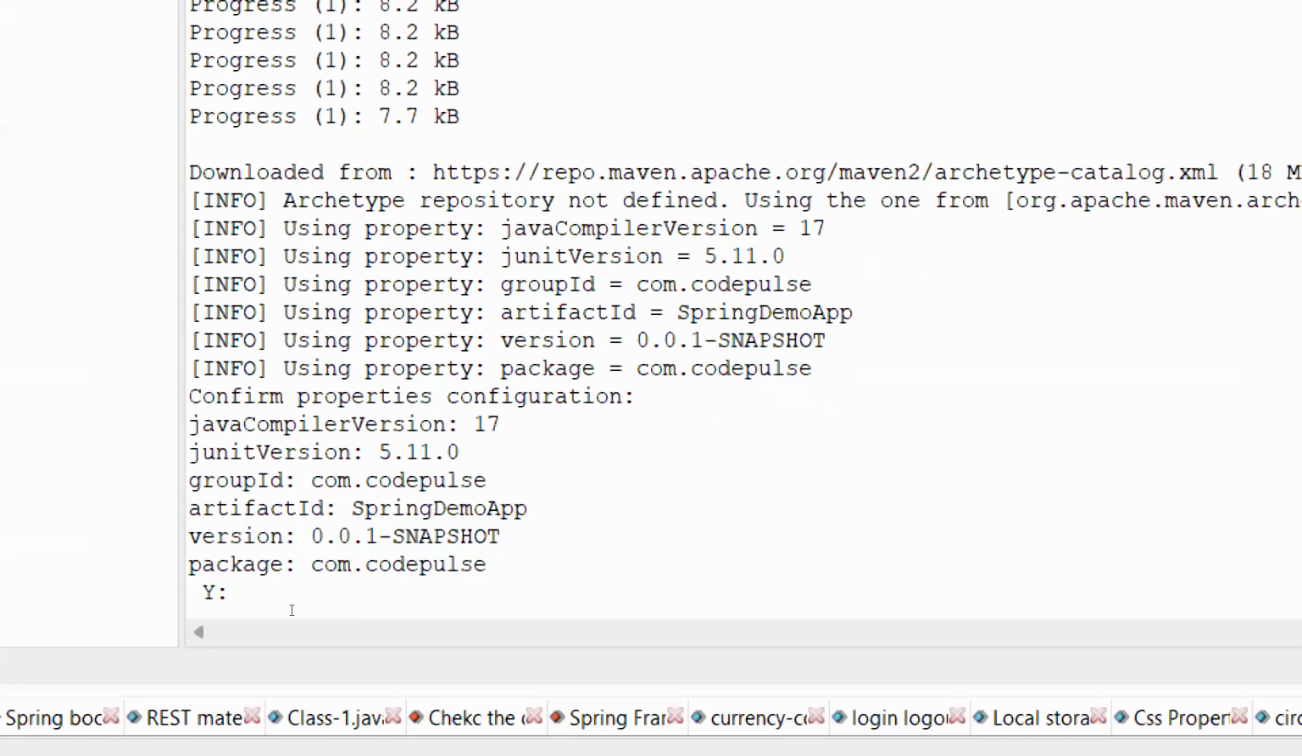See guys, this is your project ID. So what is the group ID? com.codepulse. What is the artifact ID? Guys, what is artifact ID? Spring demo app. The version is there by default, they're taking the 0.0 version.